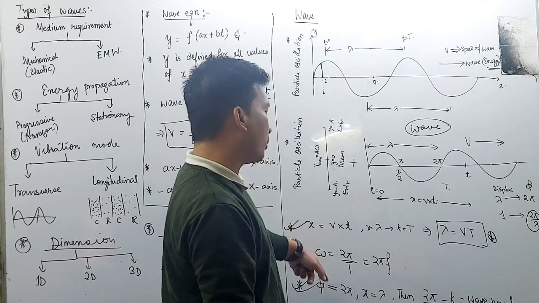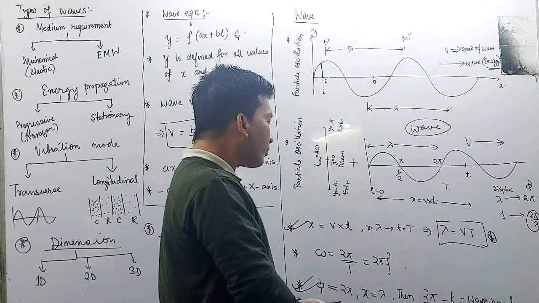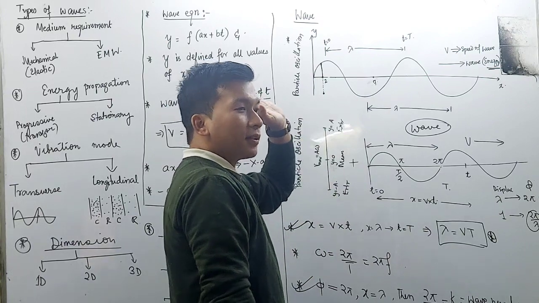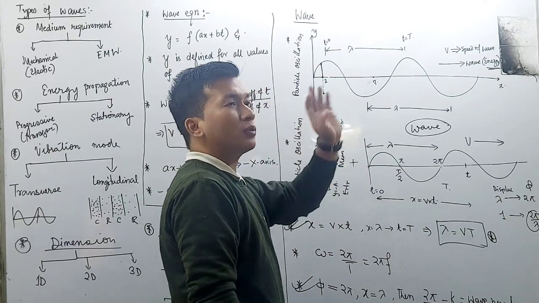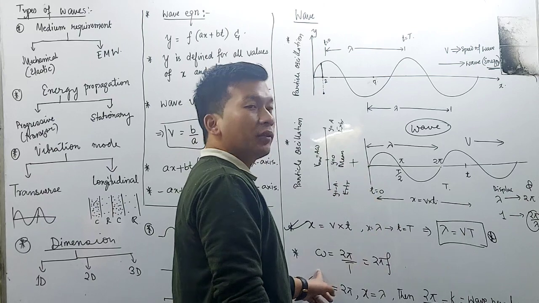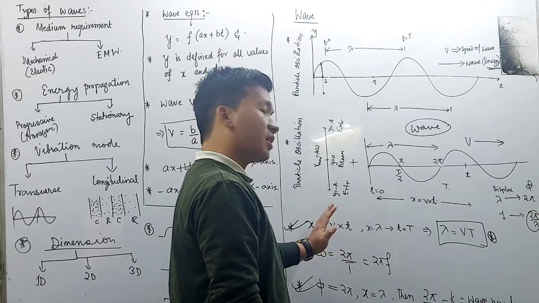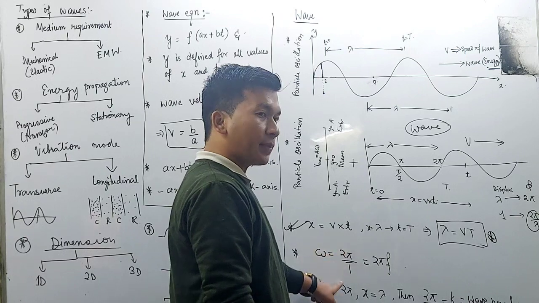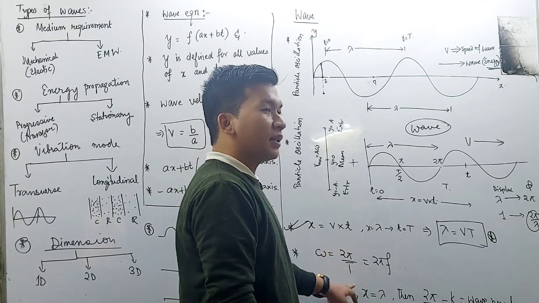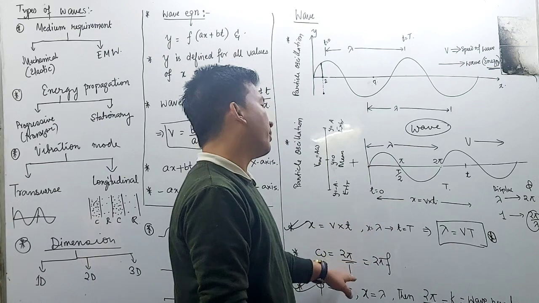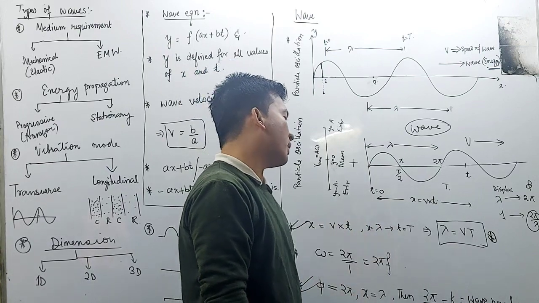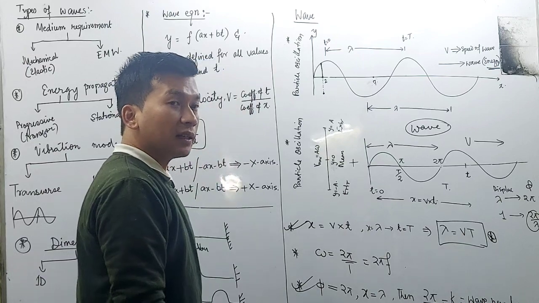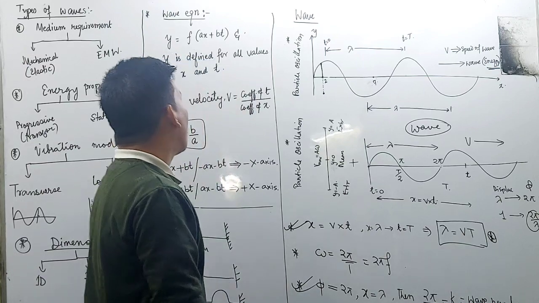We have already understood omega in so many chapters, chapter number 3, 4, 5. Repeatedly used, so I don't have to explain this again. Omega is equal to 2 pi by T, and we know that 1 by T, that means 1 by time period, will be equal to frequency. So this is 2 pi f. Now let us come to our wave equation.